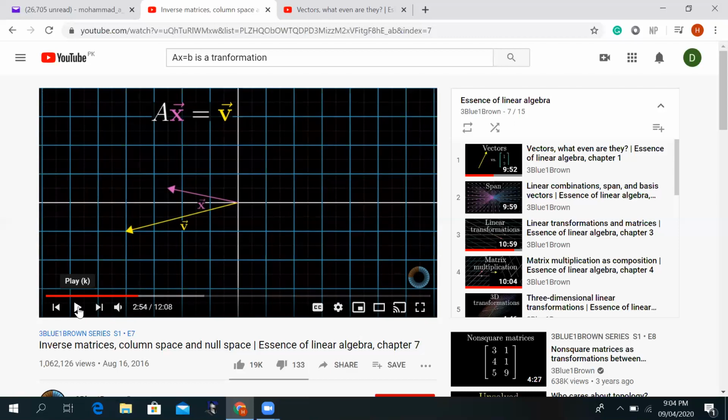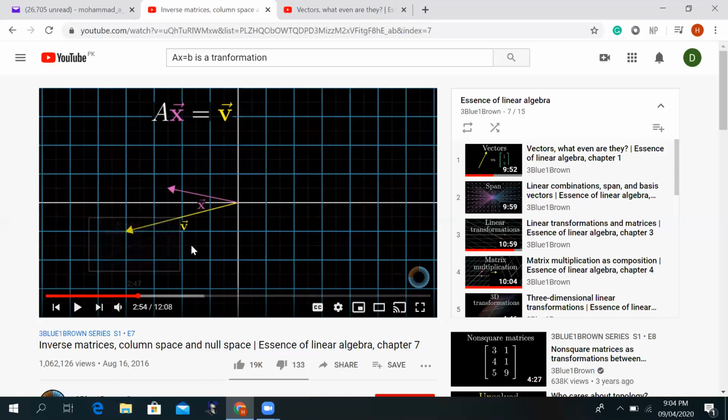If we can find it, then we have solved the problem. So the AX equal to B problem, which is the main problem in linear algebra, is basically coming from this notion: can I transform my unknown vector x, y into the V vector using A? So A is the transformation.